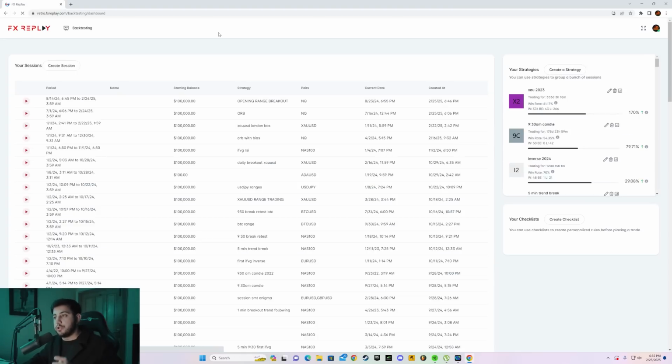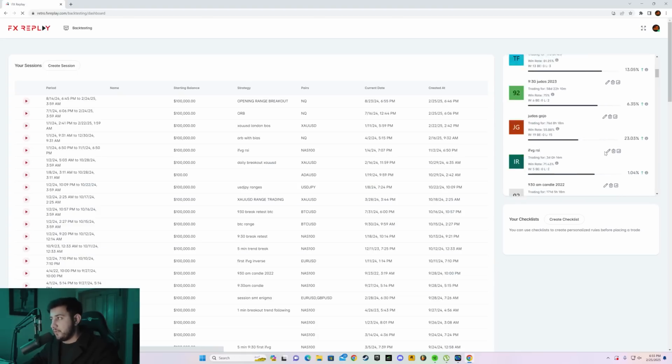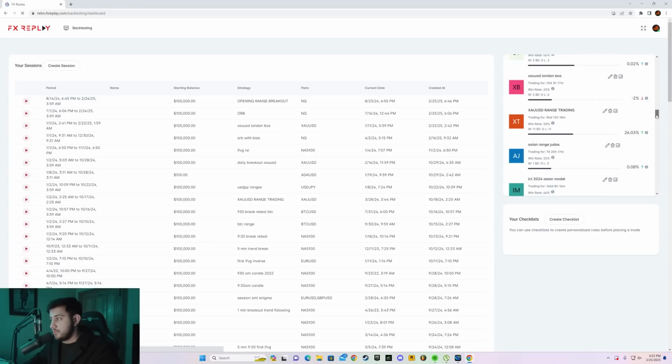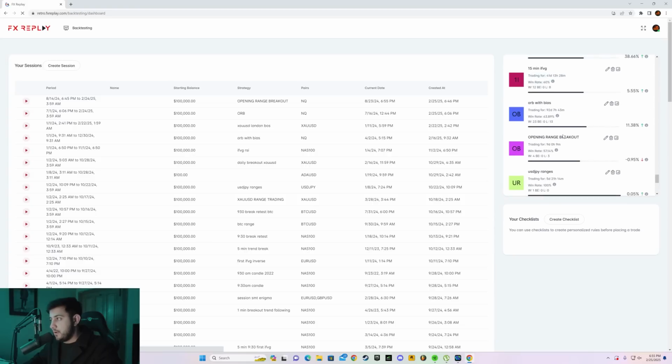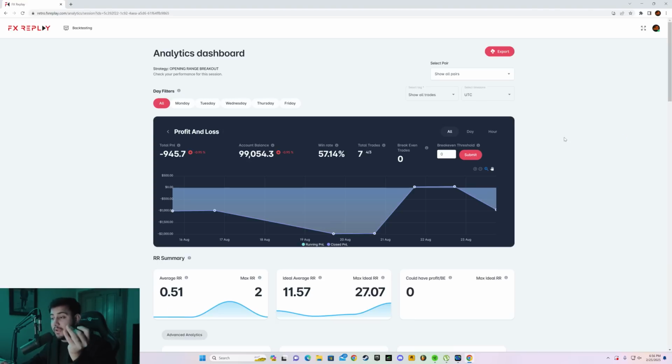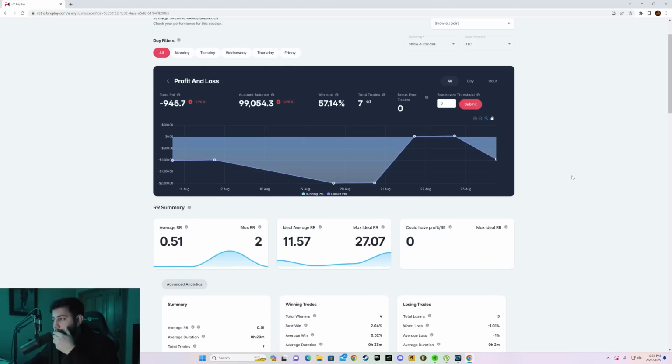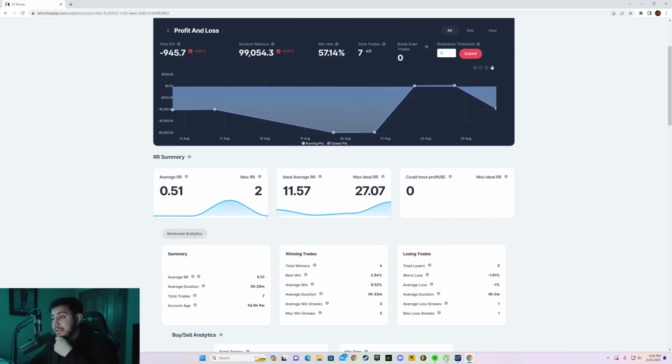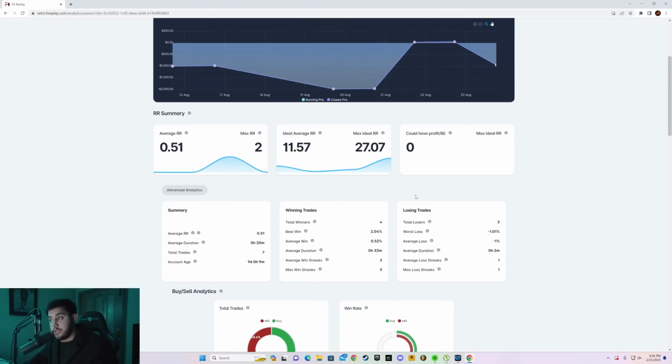All right, so now how do you actually collect data, right? In this section, you have to look for your strategy, all right? So just going to the opening range breakout. There it is, right? This is the one. Yep, it is. Then you have to click on this graph icon. So you click on it, and it's going to show you the win rate, the amount of trades that you have taken. So we took 7 trades. We ended up at 99. It's totally fine, right? You can see that it shows you the ideal risk to reward ratio as well.